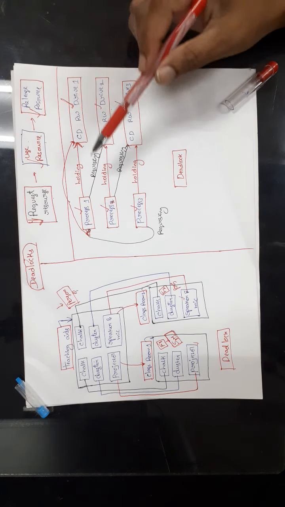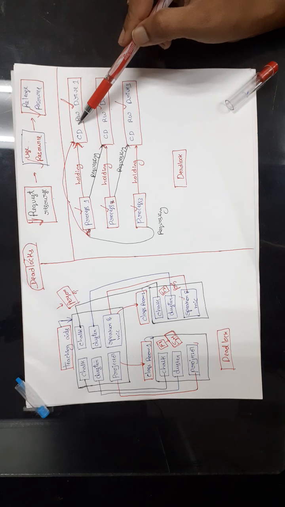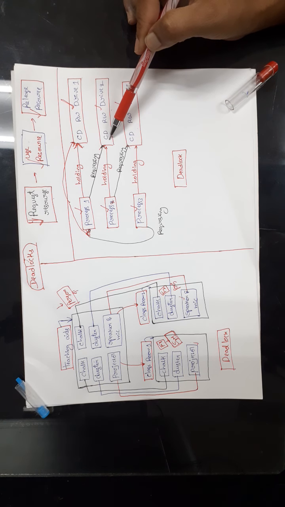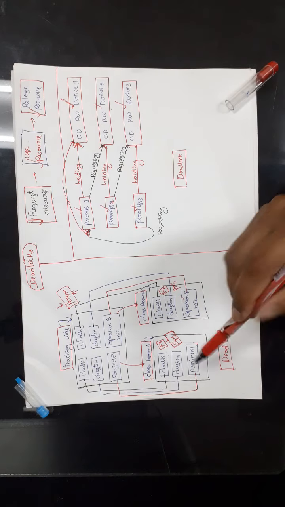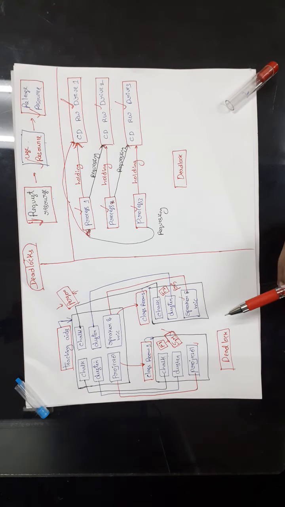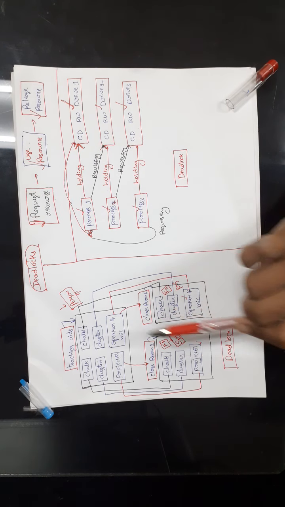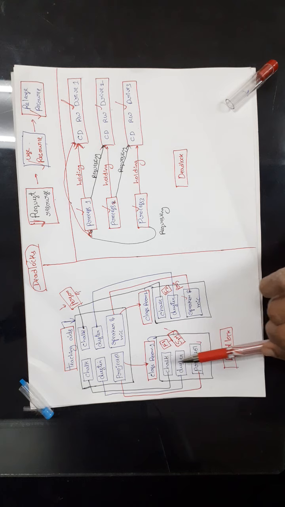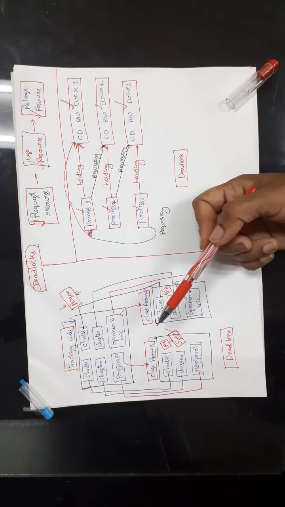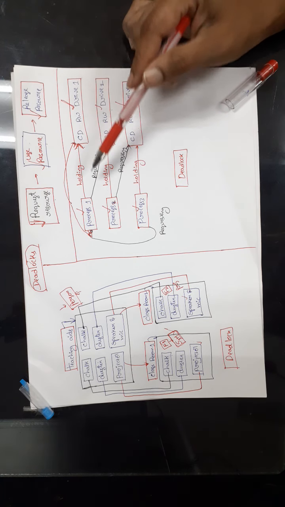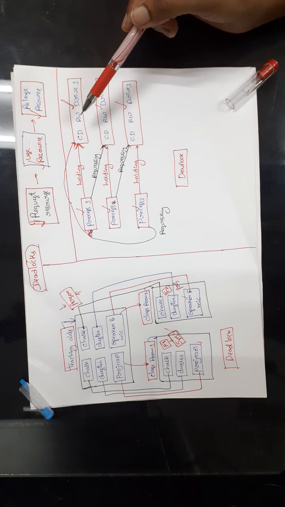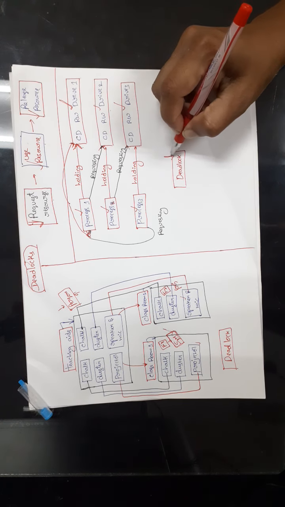Here if you observe, the processes are holding some resources and waiting for other resources which will not be released, because this faculty cannot complete its work and cannot release this resource. In the similar way, here also processes are holding some resources and waiting for other resources which will not be released. So this situation is called deadlock.